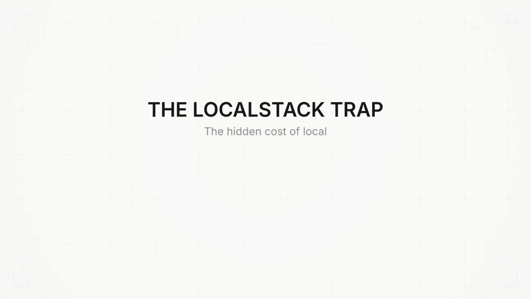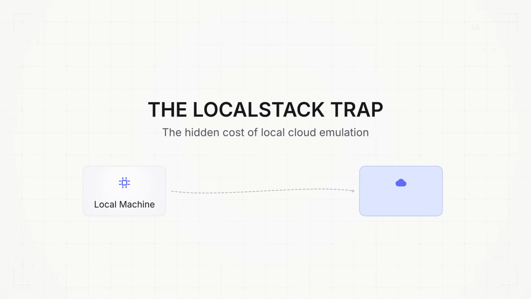We've all been there, waiting 5 minutes for a CloudFormation stack to deploy just to test a single line of Lambda code. It's frustrating, expensive, and slow. Enter LocalStack, the promise of a complete AWS region running right inside a Docker container on your laptop. It offers immediate feedback, zero cost per request, and the ability to code on a plane without Wi-Fi.